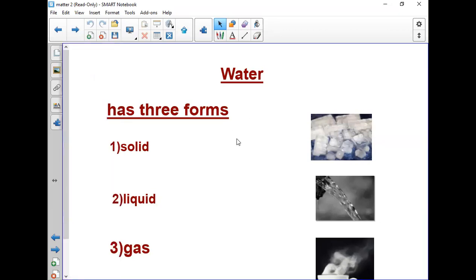But before we start with this lesson, can you remind me of the three states of matter that we have covered? How many states of matter did we study? Three. They are solid, liquid, and gas. Here, water is the same, like the state of matter. Water has three forms. They are solid, liquid, gas.